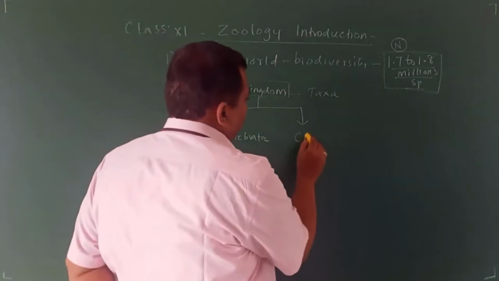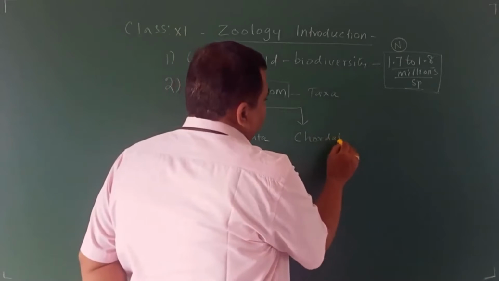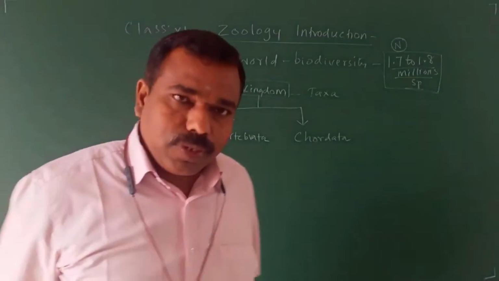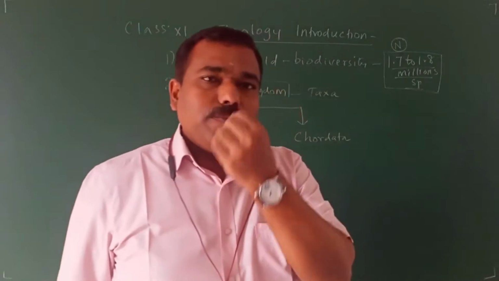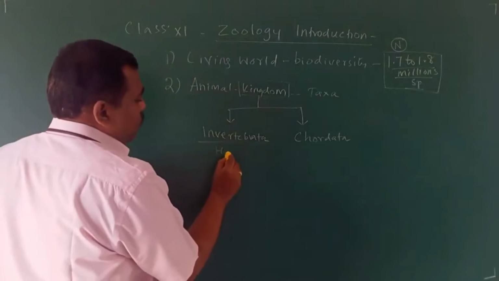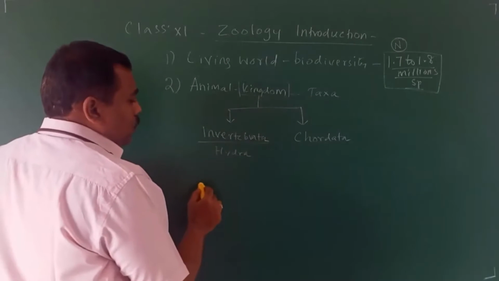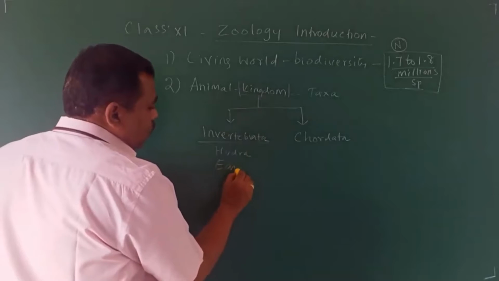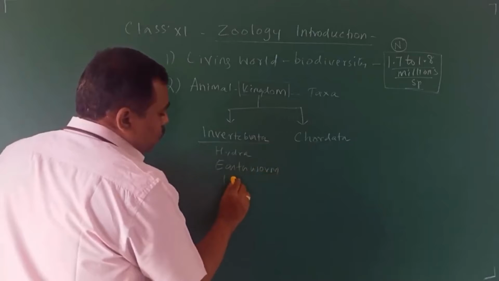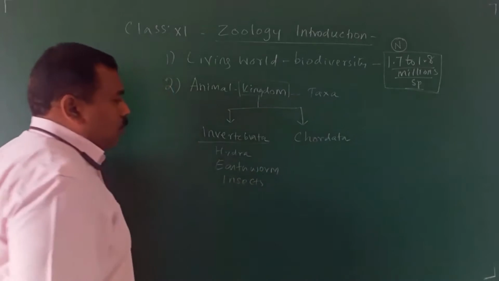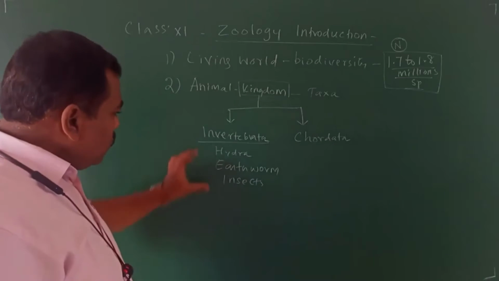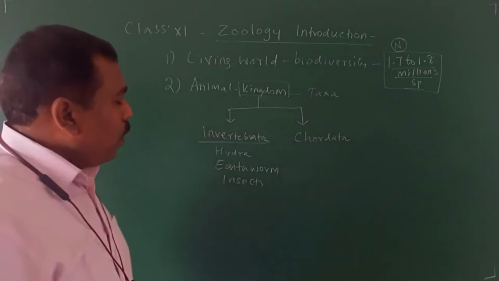Another one, chordata. Chordata means the animals which possess a backbone. For example, hydra, then earthworm, insect. Many other examples are there that we will discuss in detail in the lesson. These all come under invertebrata.